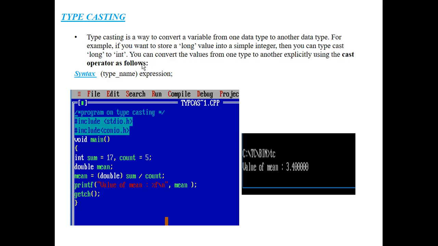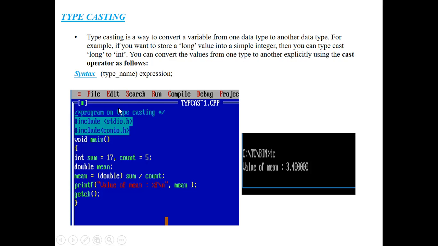That means there is a need in the program to convert variables of one data type into variables of another data type. That's why the typecasting concept came into existence here. That is the most important concept in the C programming language.